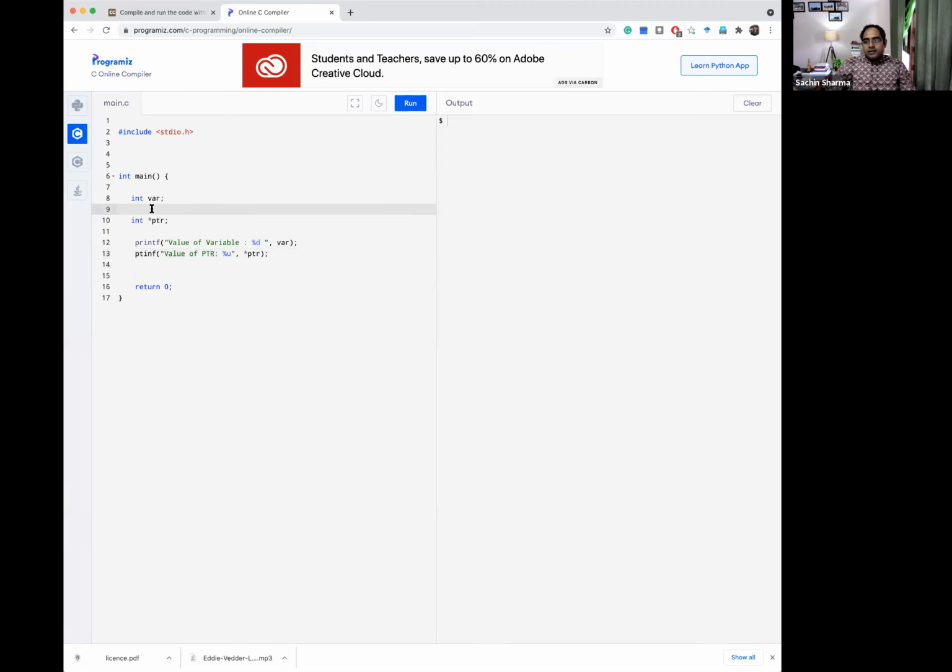So I have two variables. One is of normal type, other one is pointer type. Both are uninitialized, and I want to print their values. So I am running this program.